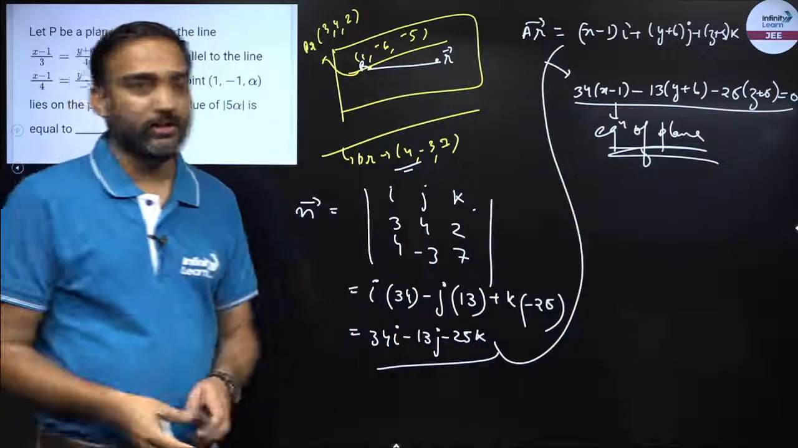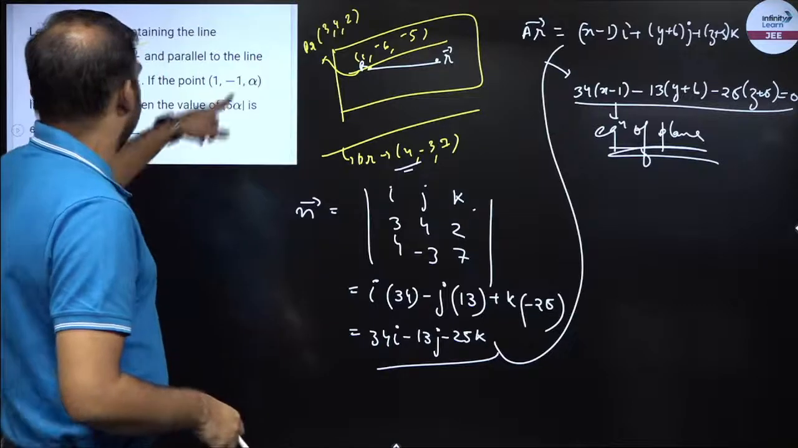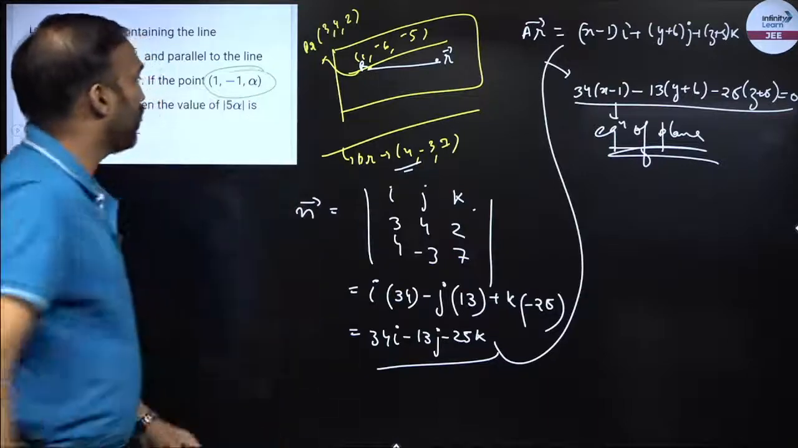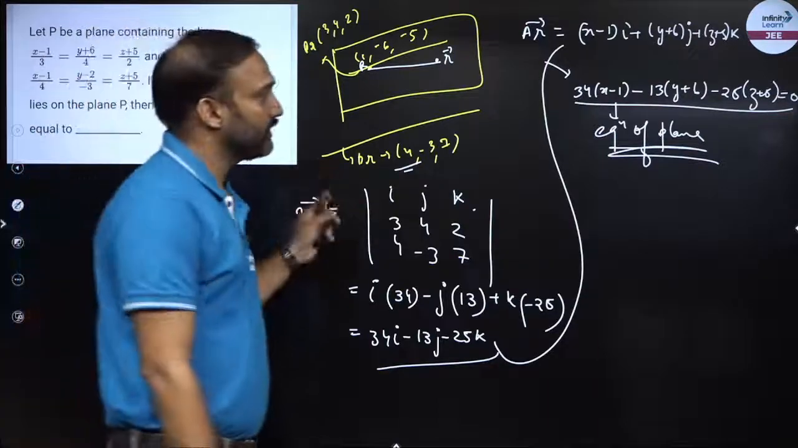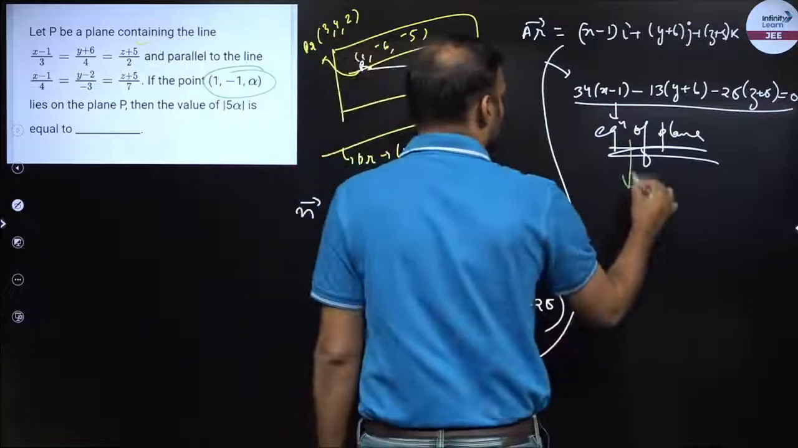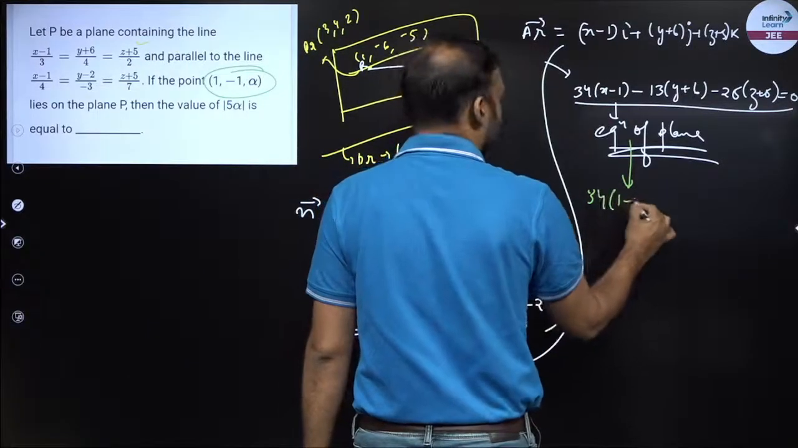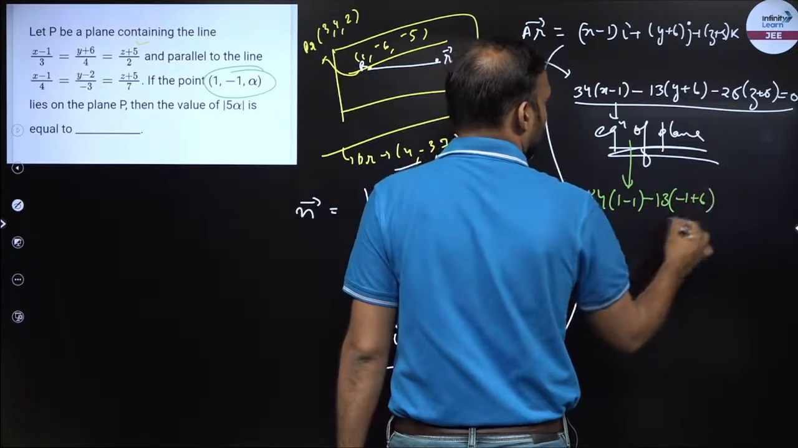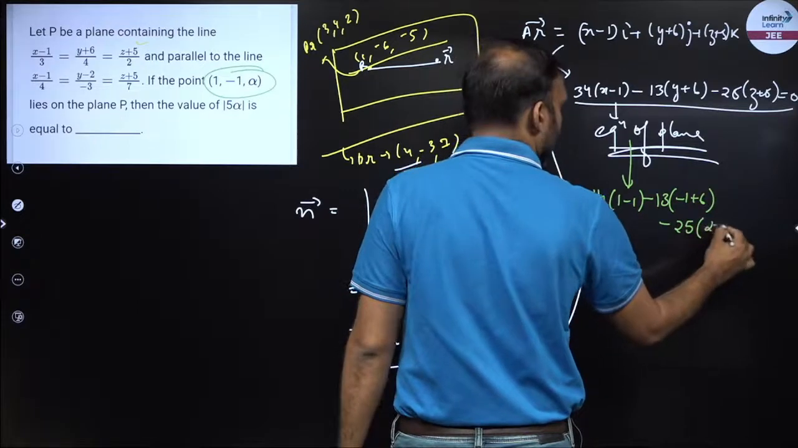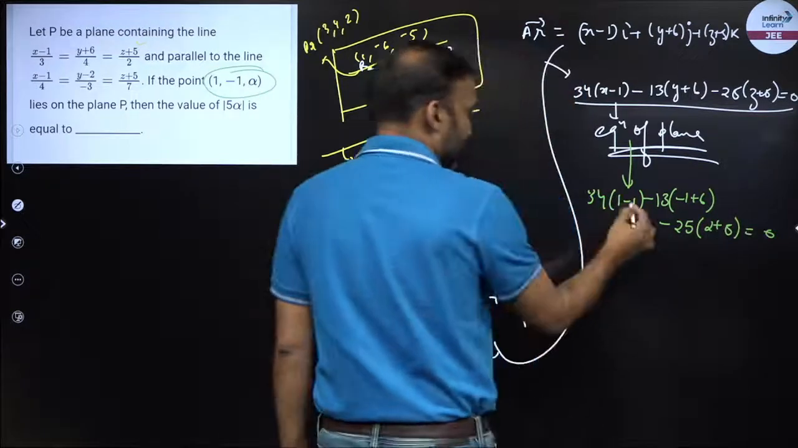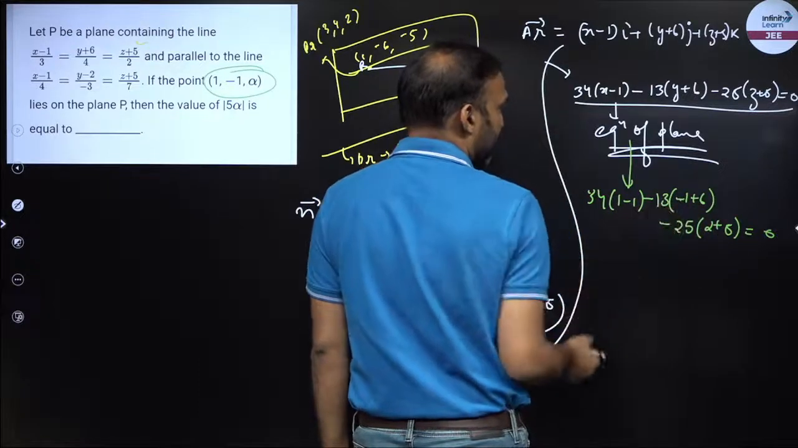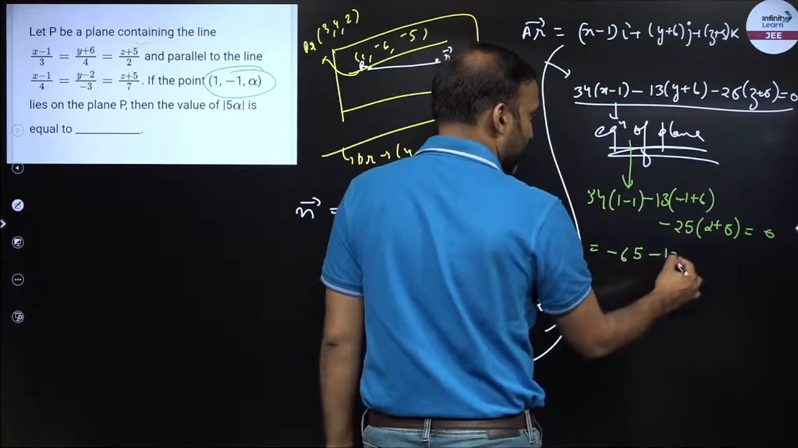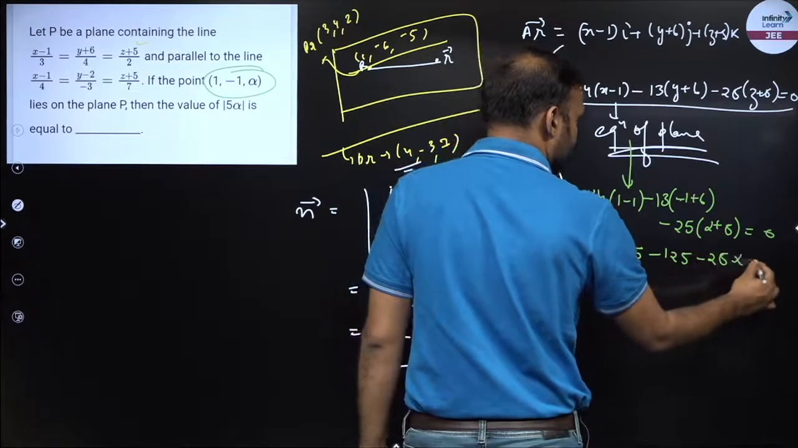Right? Once you have got the equation of the plane, now you have to find out the point alpha. Now what is alpha? 1 comma minus 1 comma alpha lies on the plane. So this will satisfy this equation. So from here I can write 34 into 1 minus 1, minus 13 into minus 1 plus 6, minus 25 into alpha plus 5. This is equal to 0. So this becomes 0, this becomes 5. 5 into minus 13 is minus 65. This becomes minus 125 minus 25 alpha. This is equal to 0.